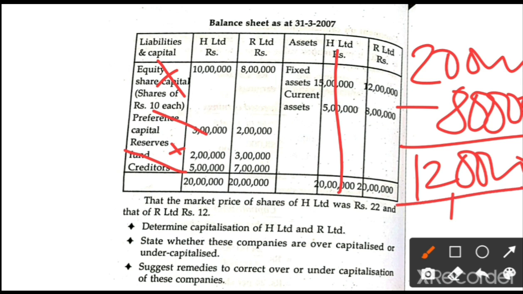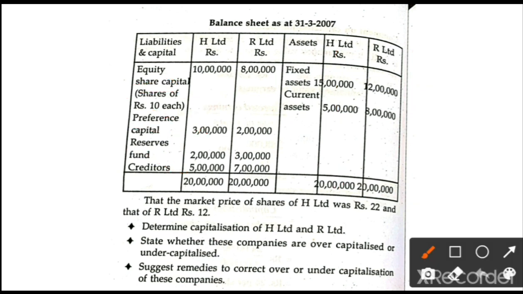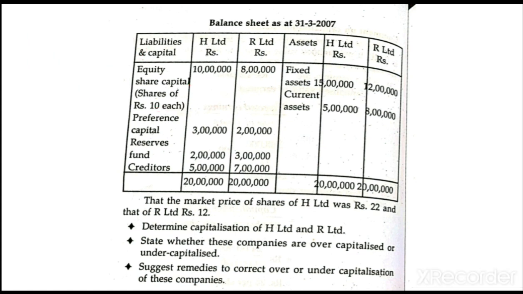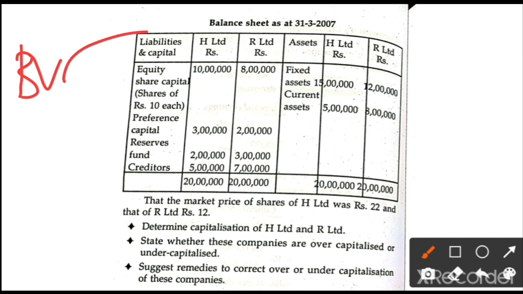So 12 lakh divided by the number of equity shares. The number of equity shares is not mentioned, so how are we going to find it? Very simple: total capital divided by the price of each share. So 10 lakh divided by 10 rupees gives 1 lakh, the number of equity shares. Is it clear? If there is no number of shares information on the liability side, then total capital divided by the price of each share gives 1 lakh. So 12 lakh divided by 1 lakh gives the book value of H company, which is 12 rupees.